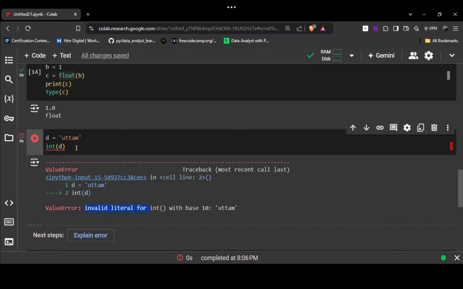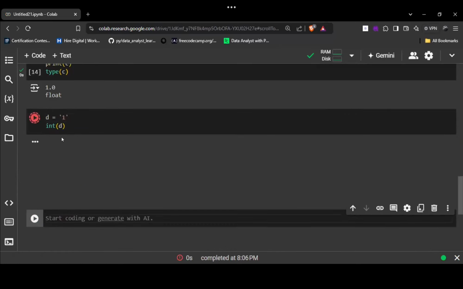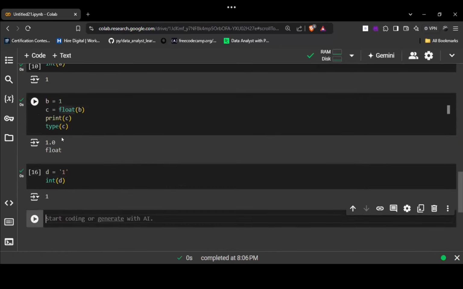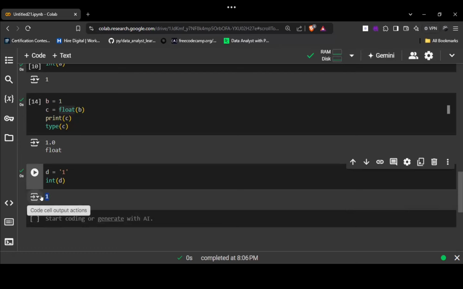That means we can't convert a value like this into integer type. Let's see whether it will convert one into integer or not. It is converting, because we can't convert characters into a number, but we can convert a string that contains a number into int type. Understood these points, guys?